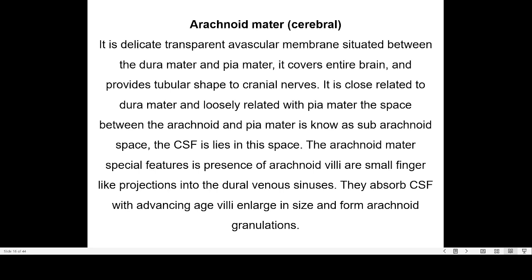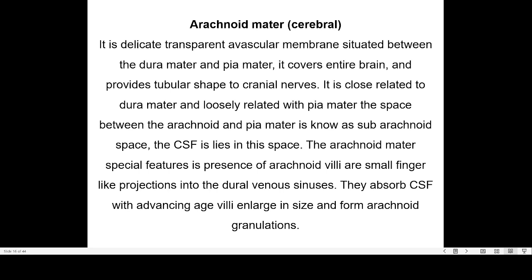Then the arachnoid mater, it is a delicate, transparent avascular membrane that is situated between the dura mater and pia mater. It covers the entire brain and provides tubular sheaths to the cranial nerves. So it is closely related to the dura mater and loosely related with the pia mater. The space between the arachnoid and pia mater is known as the subarachnoid space. The CSF lies in this space.